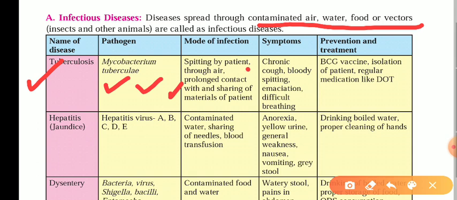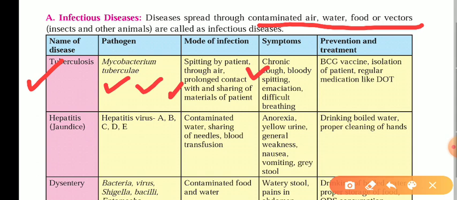It is a chronic cough. Having a chronic cough means a cough which lasts longer in the body. Generally, people say if the cough lasts for more than 10 or 12 days, then you should contact a doctor, because that may lead towards tuberculosis.